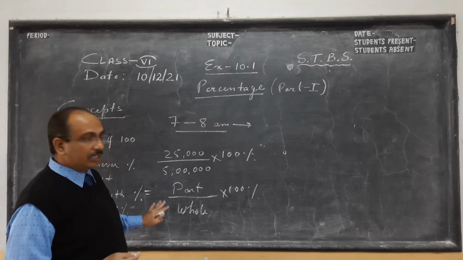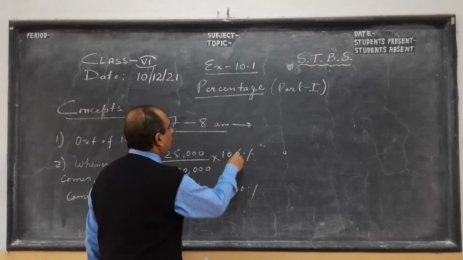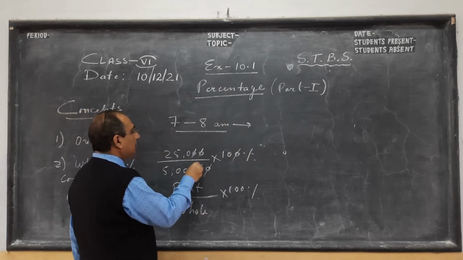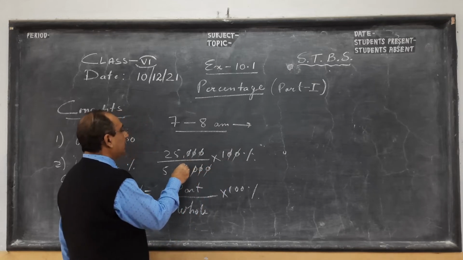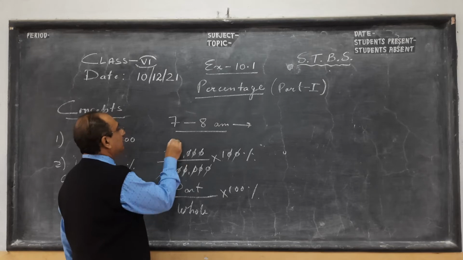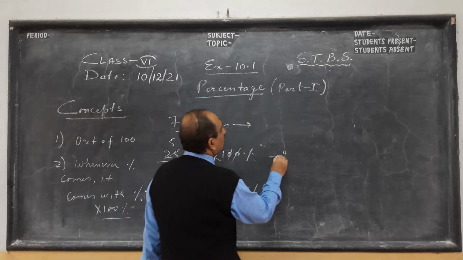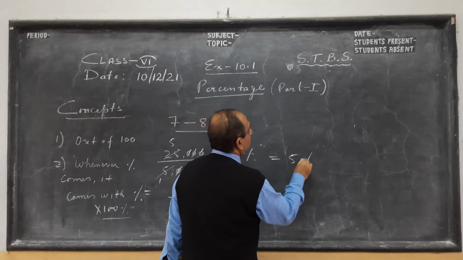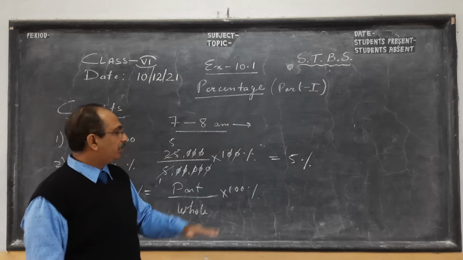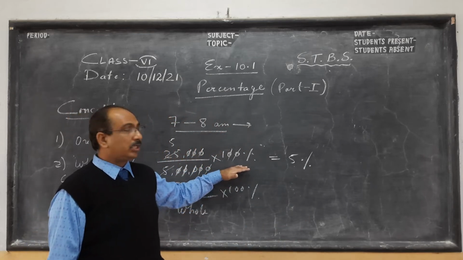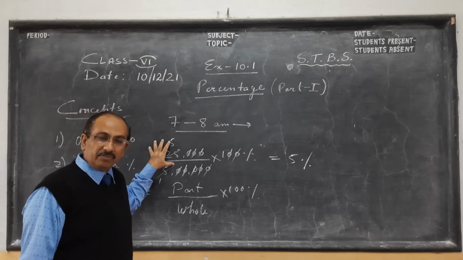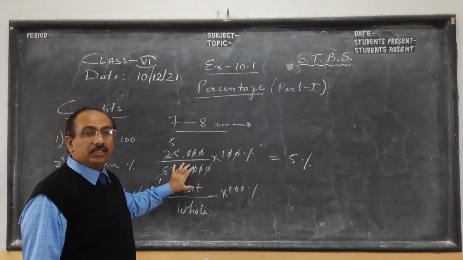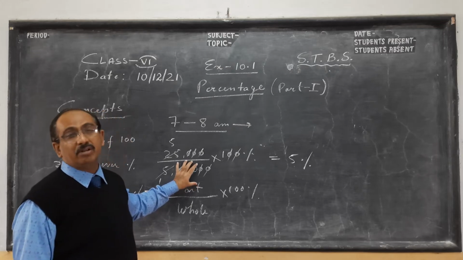So what will happen, I'll tell you with this example. We cancel, so 20 here. So what we get, children, is if you cancel, 5 5s are 25. So the polling officer will say 5% of the people have cast their vote in the first hour. Delhi is not interested in 25,000 people. Delhi Election Commission is not interested in 5 lakh.